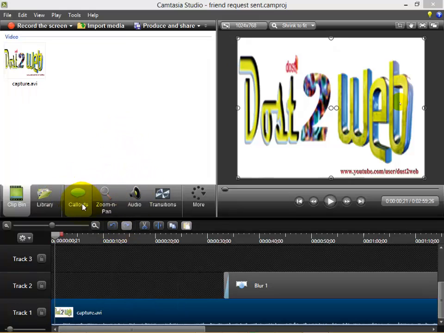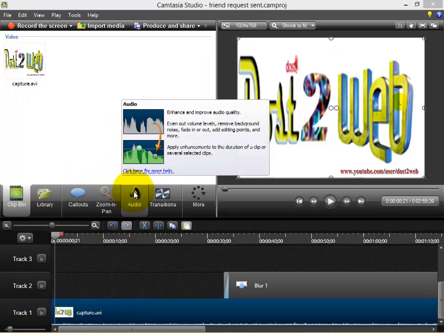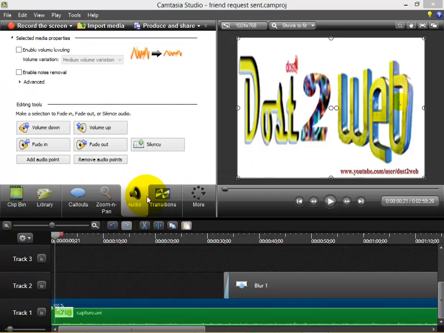Then you click on the fifth icon, that is the audio. So when you click on it, you can see there are some options: enable volume leveling and enable noise removal. So here, if you want to